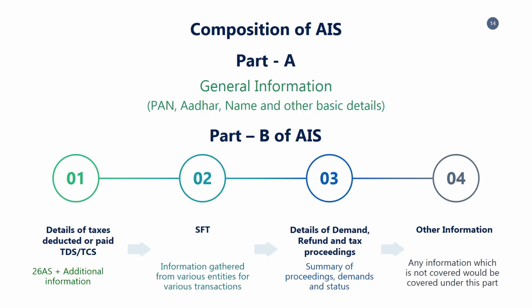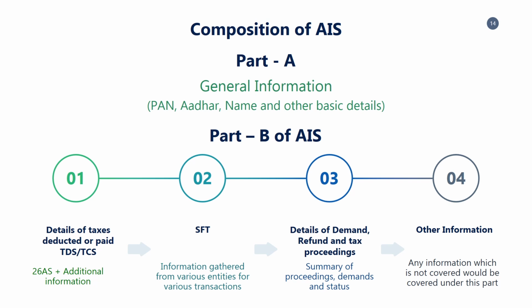AIS has two parts. Part A, which deals with basic details like name, PAN, Aadhaar, etc. Part B deals with details of tax deducted or collected. In a nutshell, it is nothing but Form 26 AS plus additional information. SFT, specified financial transactions, will be discussed in the next slides. Details of demand, refund, and other tax proceedings. Other information: any other information which is not covered elsewhere would be covered here.